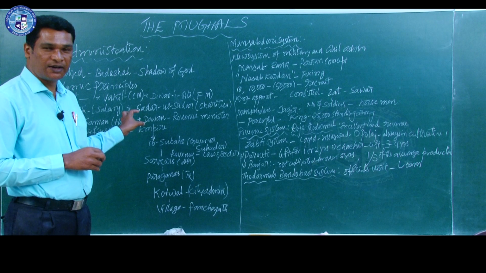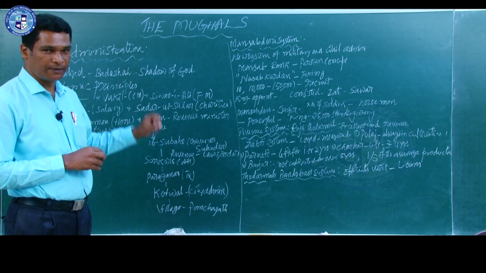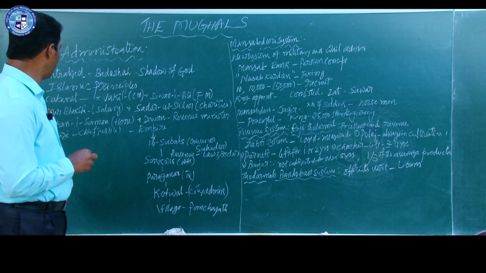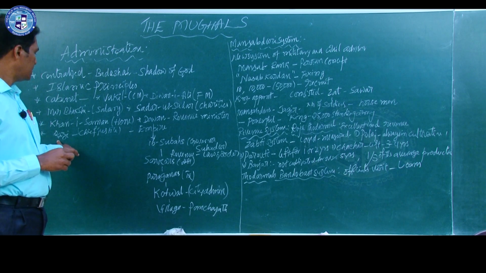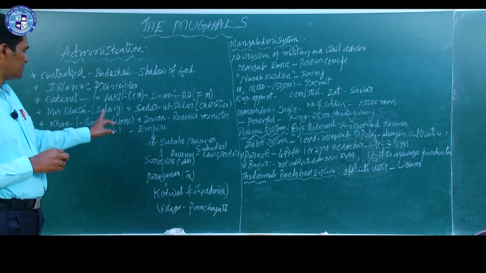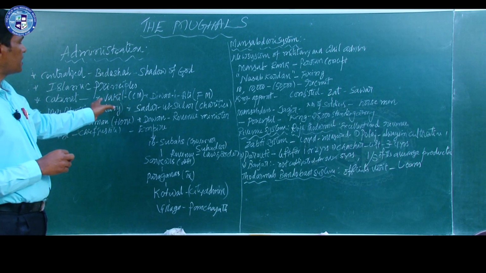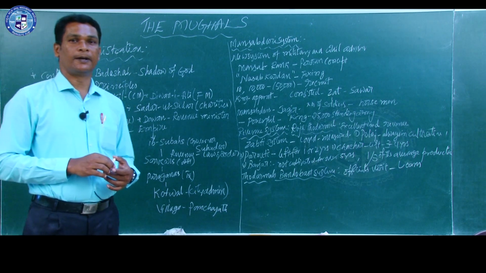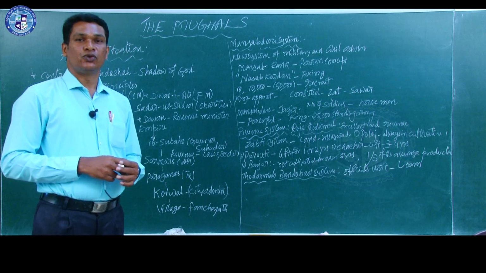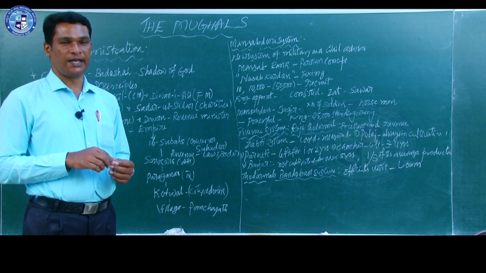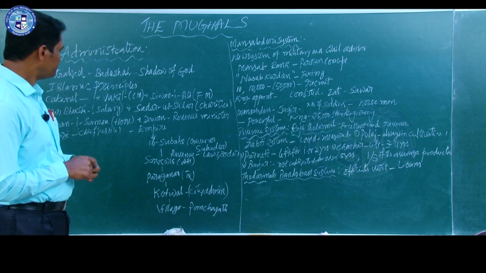This concept was introduced by Akbar during his administration. Then Qazi was the chief justice. Like this, there were several ministers to help the king in his administration.